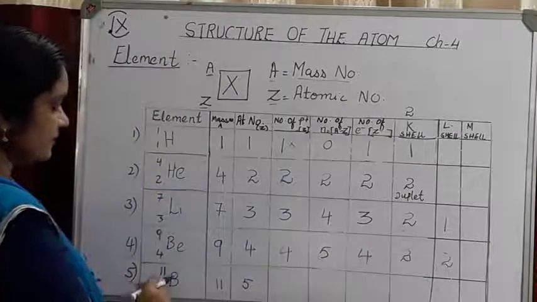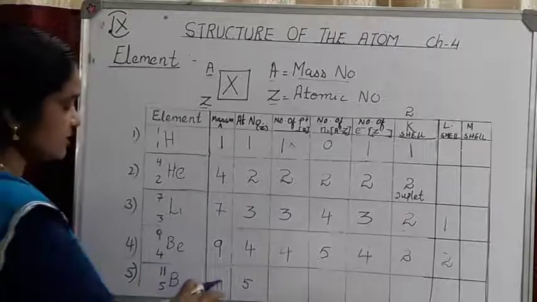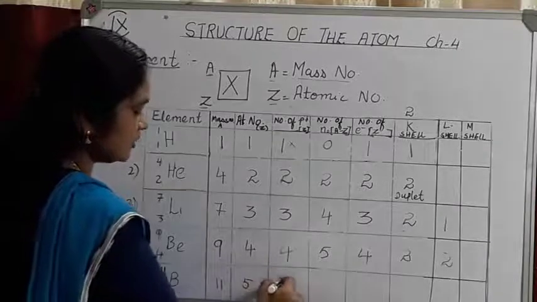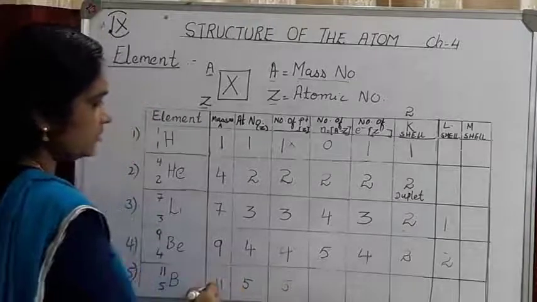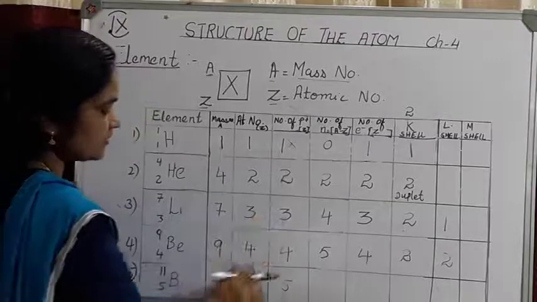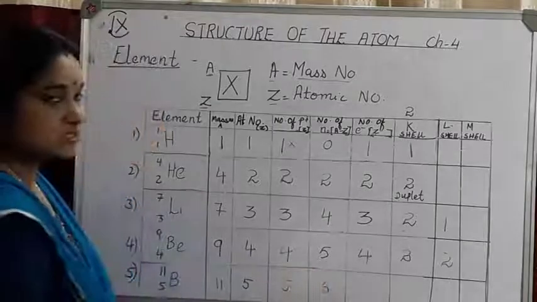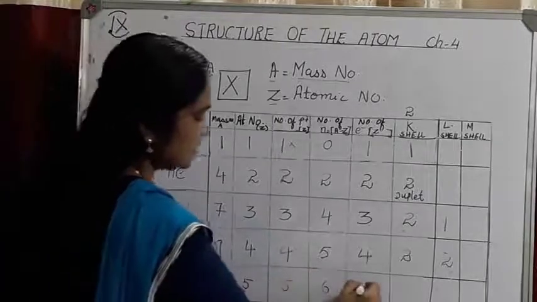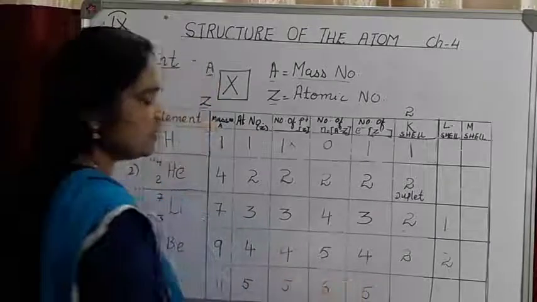Next, the fifth element in the periodic table is boron. Boron has mass number 11 and atomic number 5. So the number of protons will be equal to the atomic number, that is 5. And what is the number of neutrons? 11 minus 5, that is 6. So it has 6 neutrons in the nucleus of the atom, and the number of electrons is the same as the number of protons, that is 5.